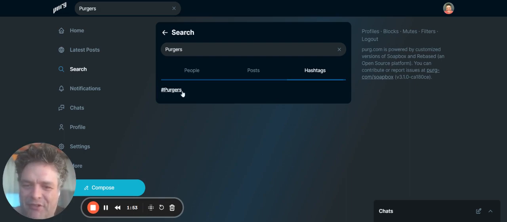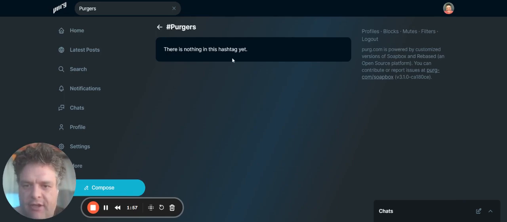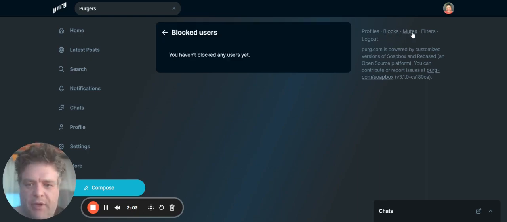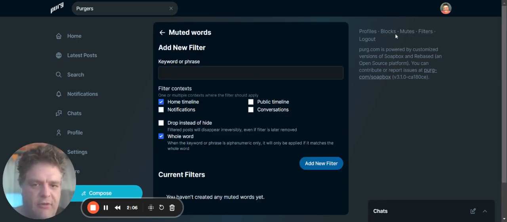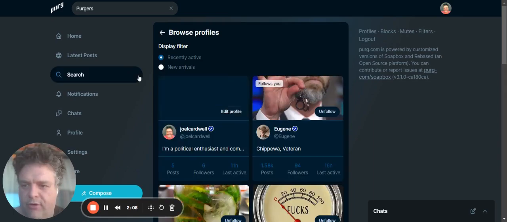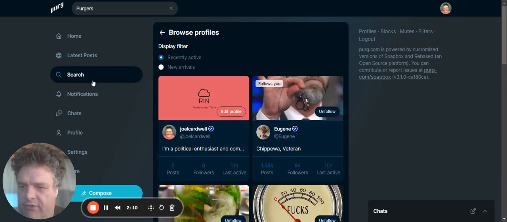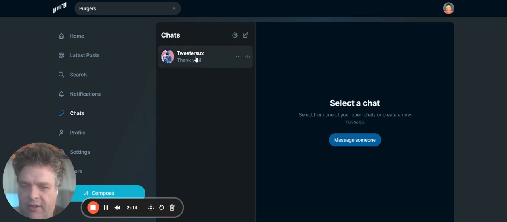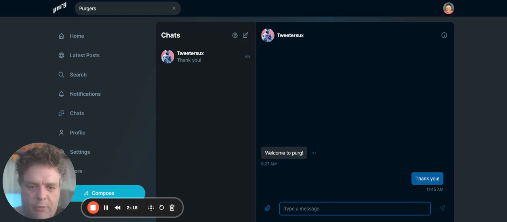So we've got purgers, we've got a hashtag in there, and if we go to that hashtag, there's nothing in that hashtag at this stage because I didn't make a hashtag. We can see there's a block list, standard features, muted, filters, so on and so forth. We can also see that we have chats. So Tweeter Sucks here has actually messaged me saying, welcome to Perg. And I've said thank you.